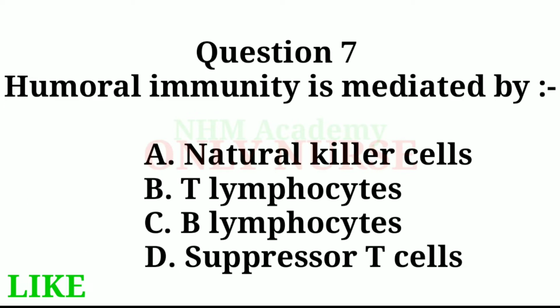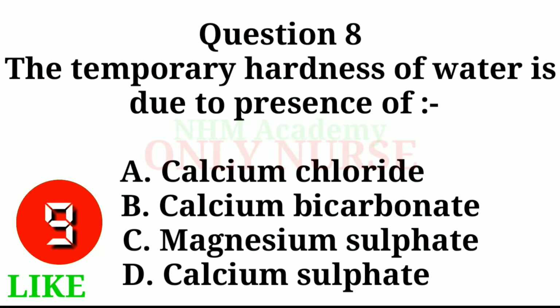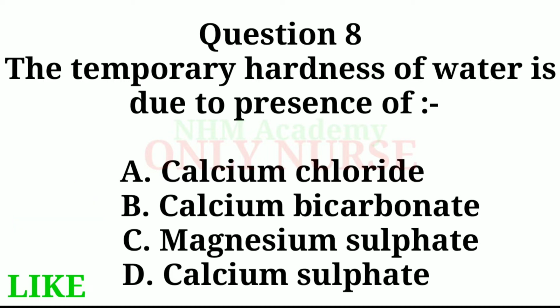B lymphocytes. Question 8. The temporary hardness of water is due to presence of options of this question is A. Calcium chloride, B. Calcium bicarbonate, C. Magnesium sulfate, D. Calcium sulfate. Right answer of this question. Option B. Calcium bicarbonate.